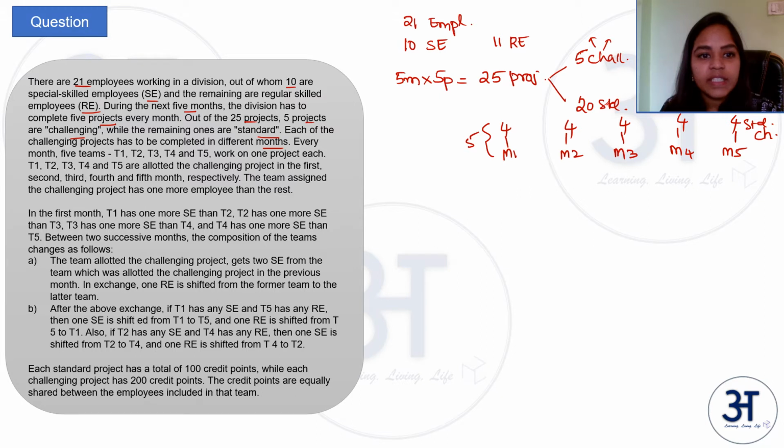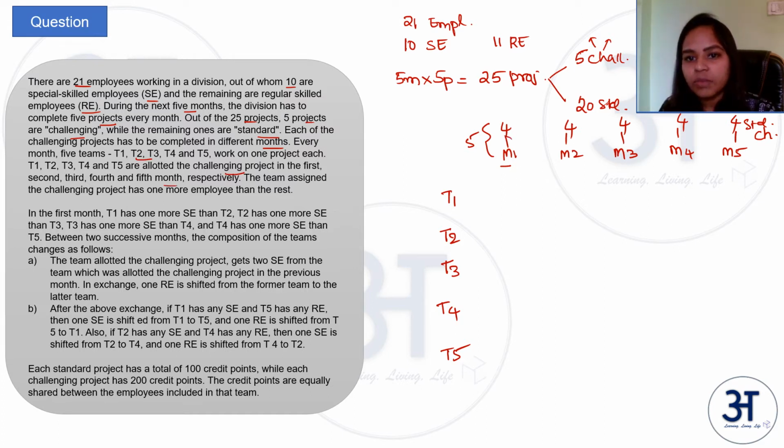Every month 5 teams work on one project each: team 1, team 2, team 3, team 4 and team 5. Teams 1 to 5 are allocated the challenging project in the first, second, third, fourth and fifth month respectively.